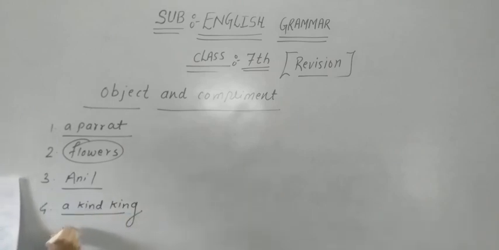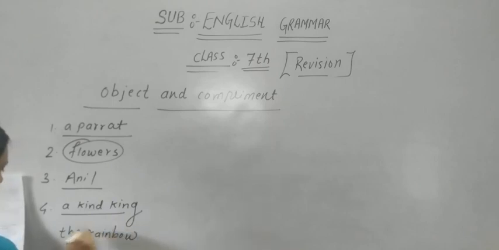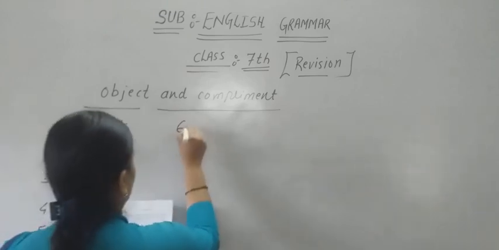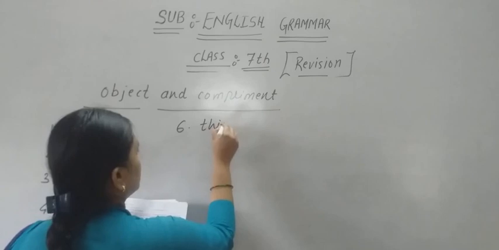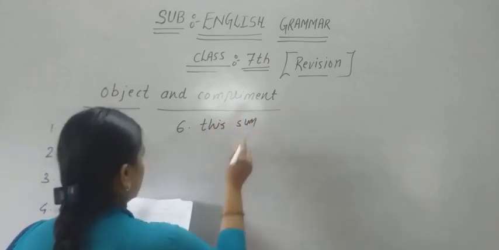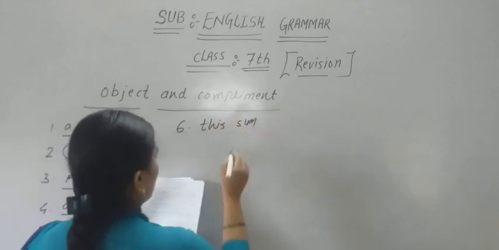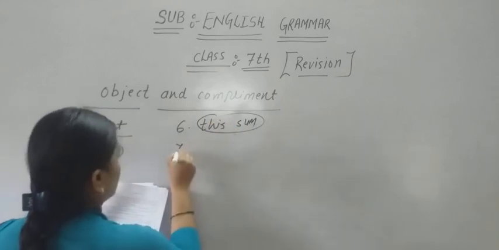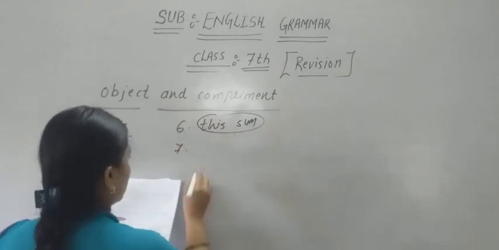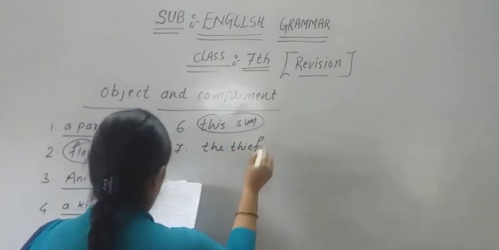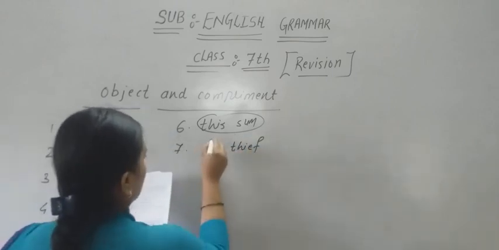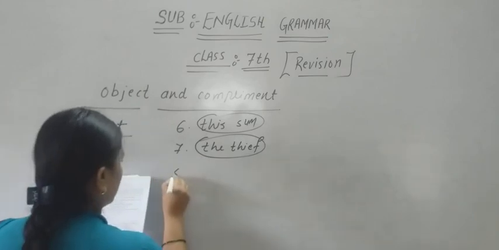Next, the rainbow, object. Now the next one, sixth, this sum, object. Seventh, the thief, again object.